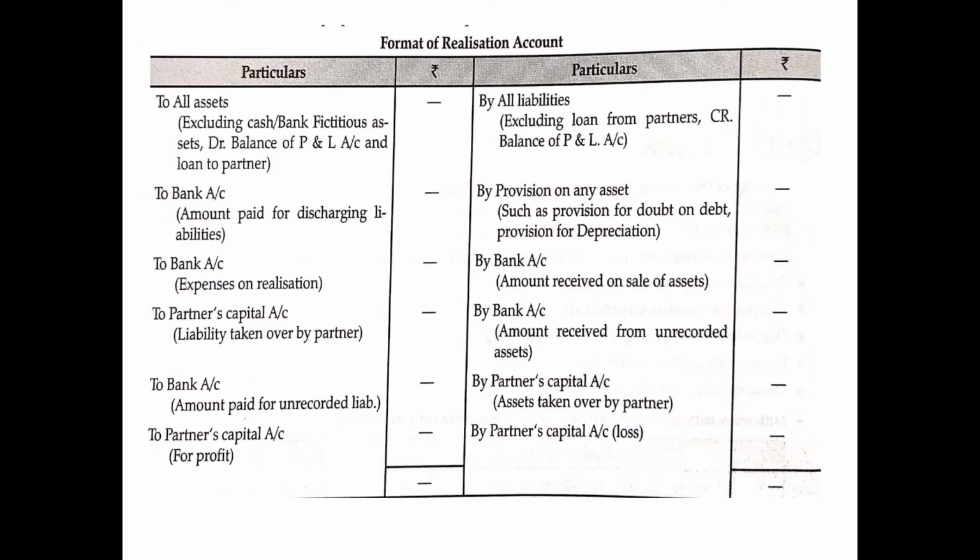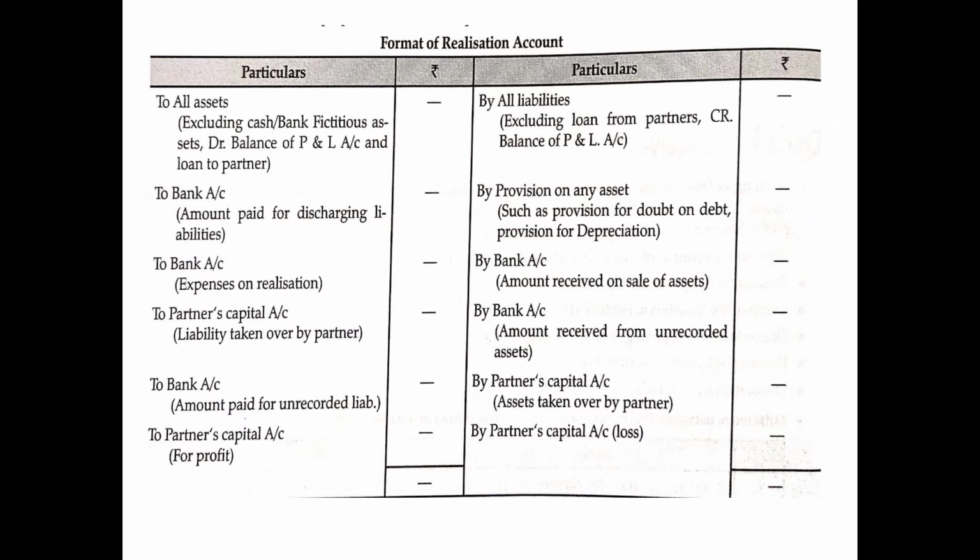Now, this is the format of realization account. It is the T format. It will have the debit side on the left hand side and the credit side on the right hand side. So, we have to transfer all the assets which can realize any amount or which can be converted into cash.